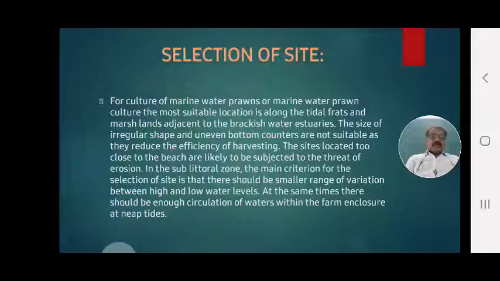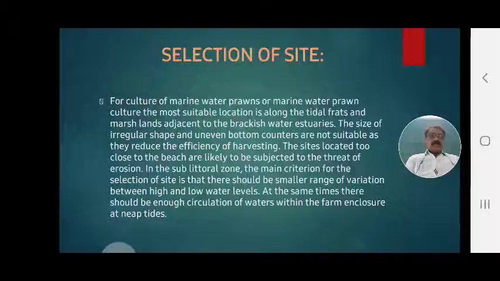In the sublittoral zone, the main criterion for the selection of a site is that there should be a smaller range of variation between high and low water levels, where heavy tide does not occur and heavy outlet and inlet are not seen.